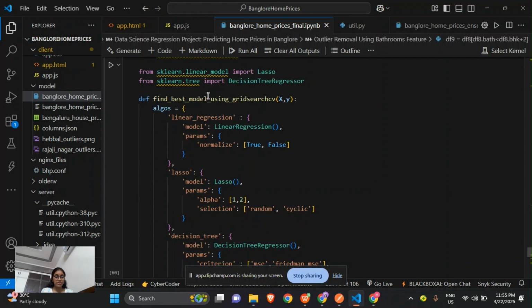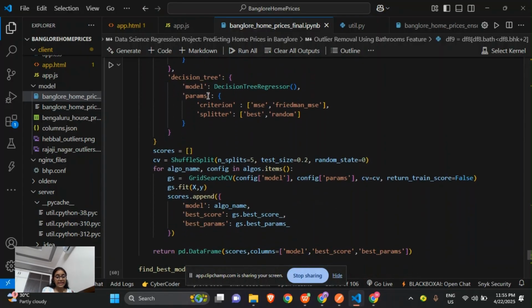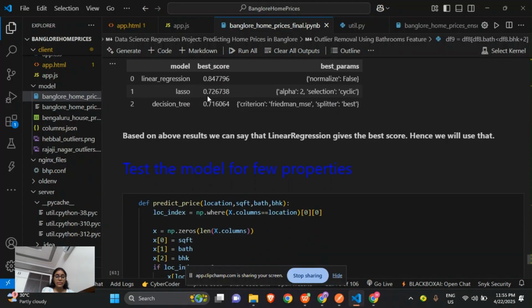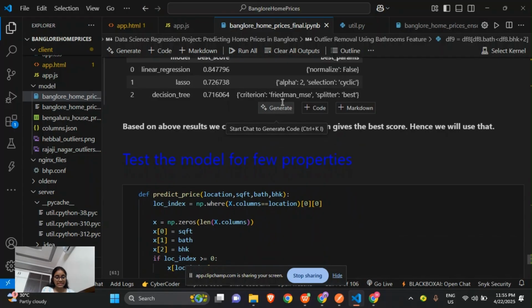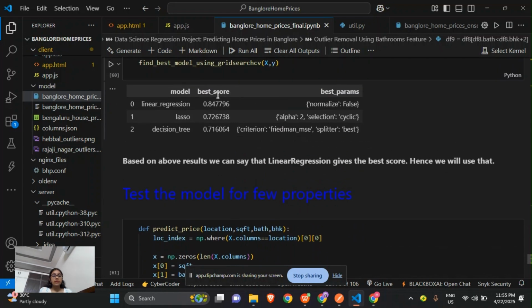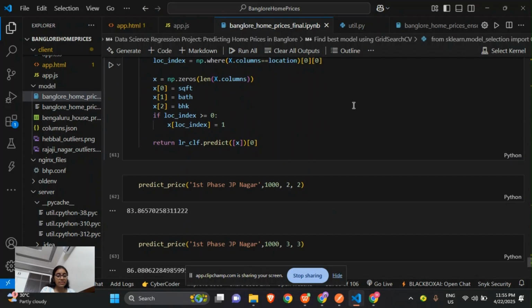GridSearchCV tries every combination using cross validation, and this output shows the linear regression with a score of 0.848, which just exceeds the lasso and decision tree. So the linear regression model got more accuracy, so here we are sticking with the linear regression model.